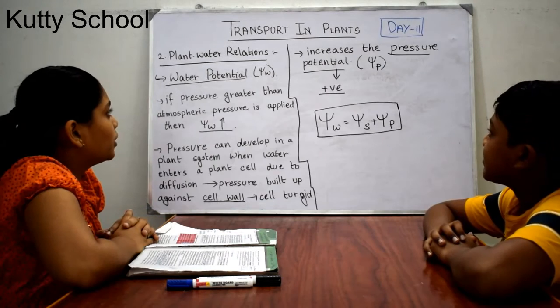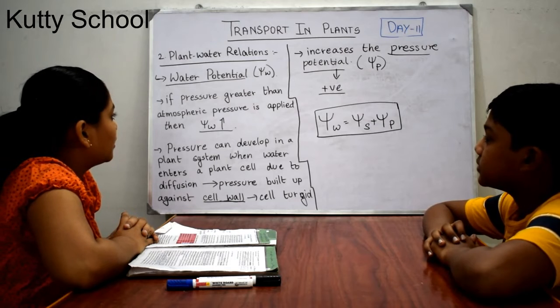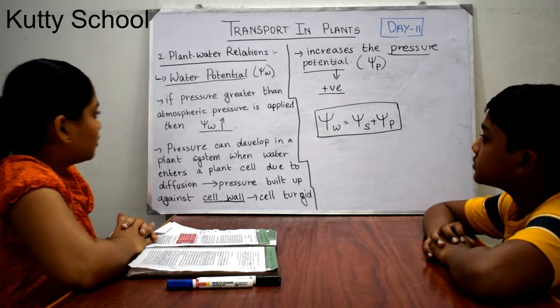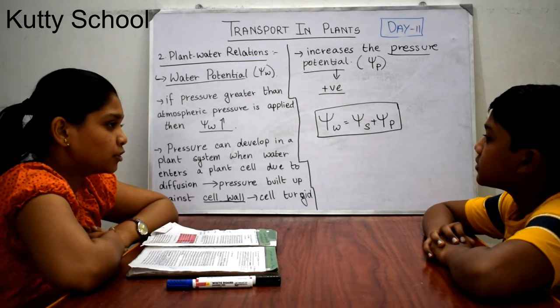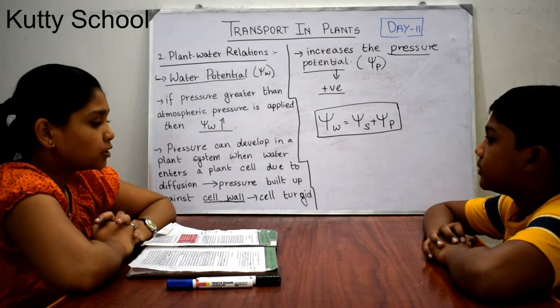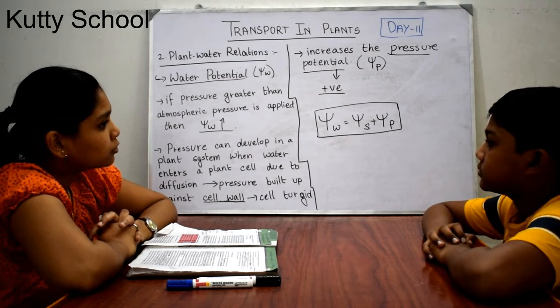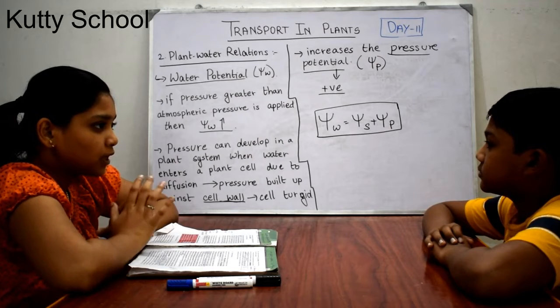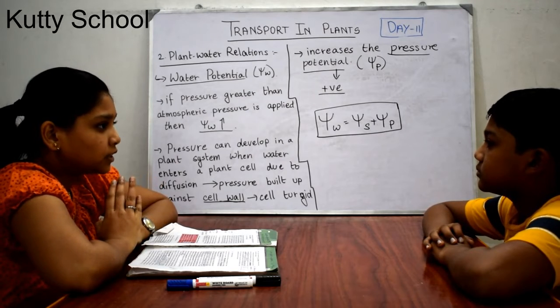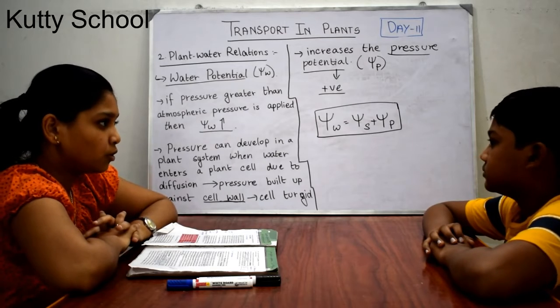Now we are going to discuss some more about water potential. We have seen that at atmospheric pressure, water potential is equal to solute potential. When there is no pressure at standard temperature, the water potential of pure water is 0.